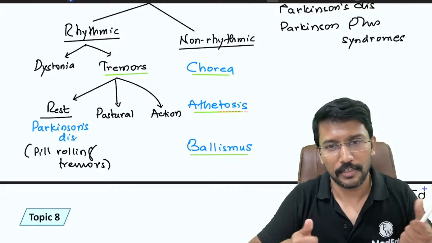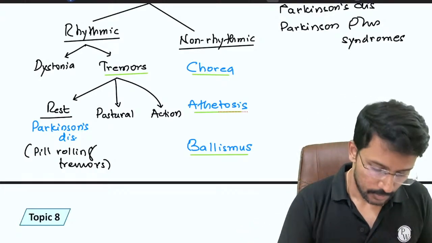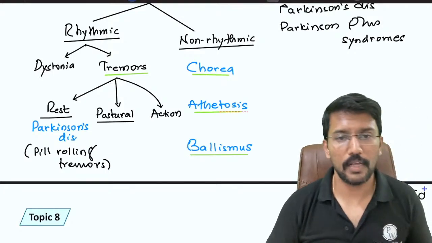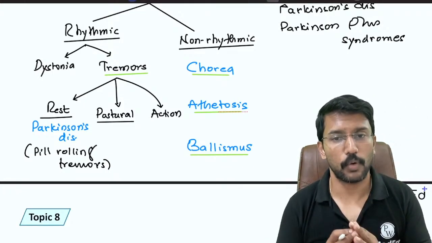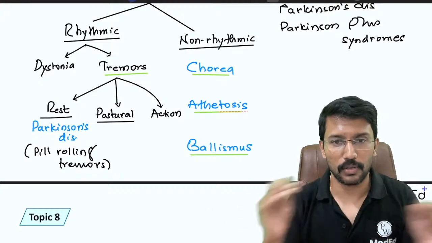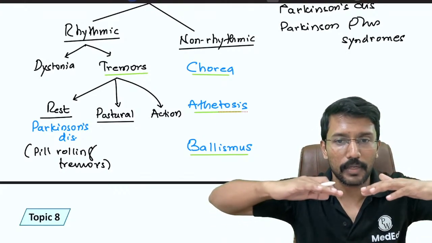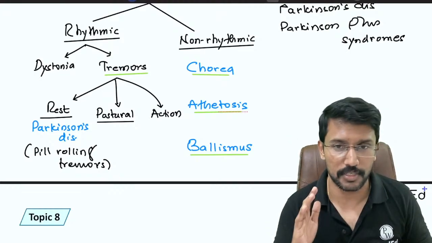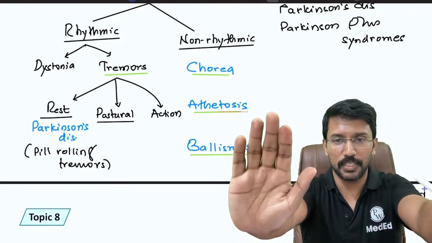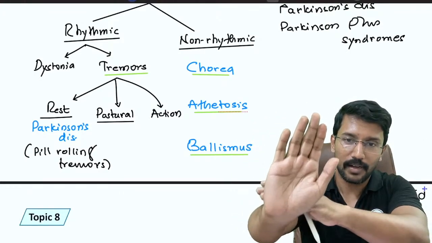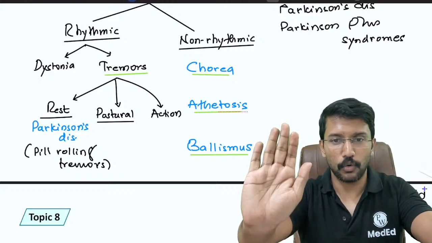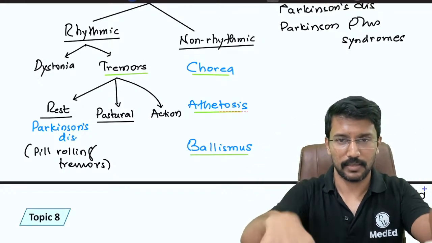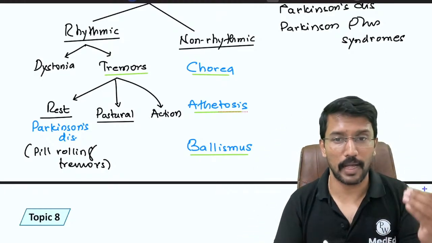Pill rolling tremor. Okay. The postural tremors are those tremors which become evident only when the limb is held in a particular posture. They're not there at rest, they're not there on movement. Only when your limb is held in a particular posture, it becomes evident. A classical example is a flapping tremor or asterixis, where when you ask the patient to outstretch their hands and keep the wrist in extension, they fail to hold it, right? It drops and then again it gets back. It looks like flapping, so it is called flapping tremor.